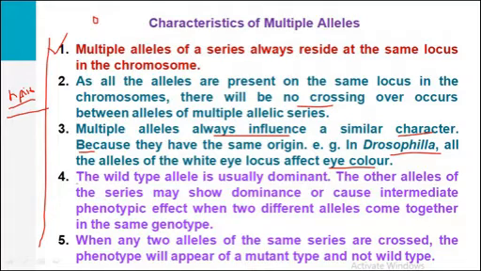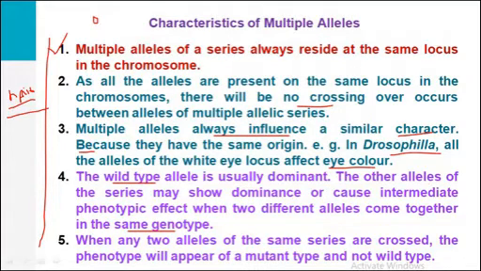Next, fourth, the wild type allele is usually dominant. The other alleles of the series may show dominance or cause an intermediate phenotypic effect when two different alleles come together in the same genotype. This is also very important. The first allele, from which mutant alleles have arisen, is called the wild type allele, and this type of allele is usually dominant.